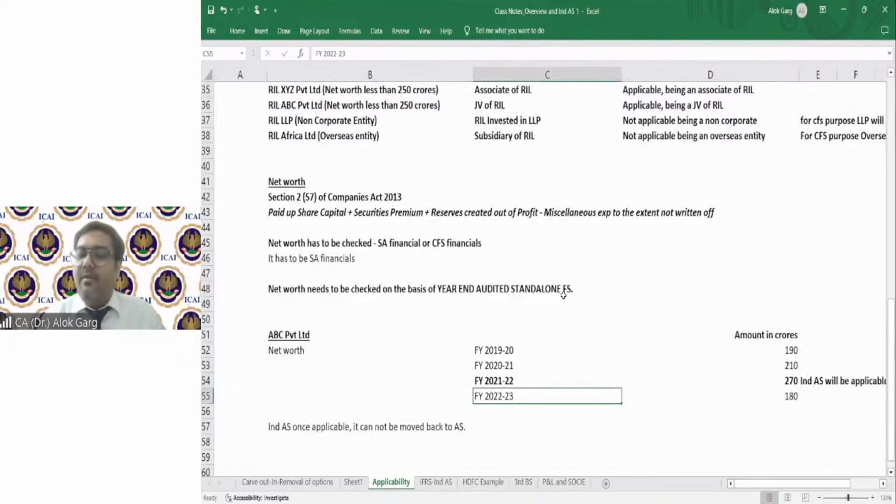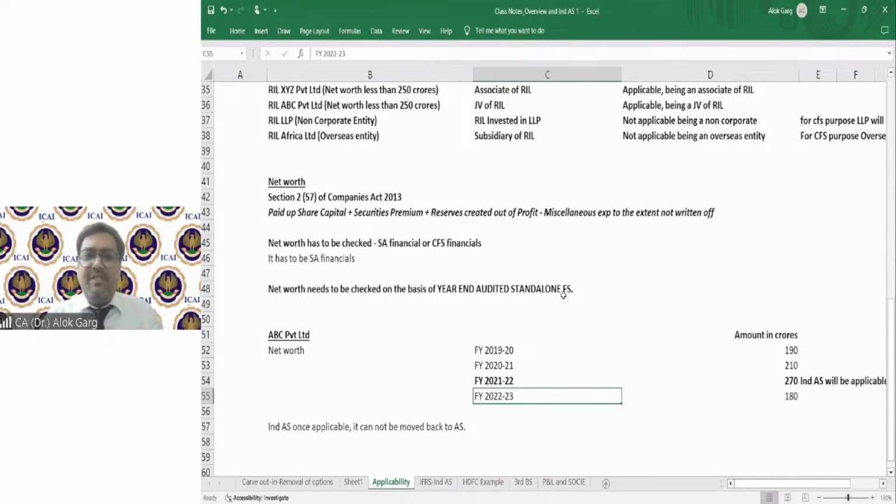Now, in the next year, when you implemented IND AS, your 31st March 23 balance sheet is on IND AS, and the net worth became 180 crore. The net worth eroded due to losses. Can I go back to accounting standard?